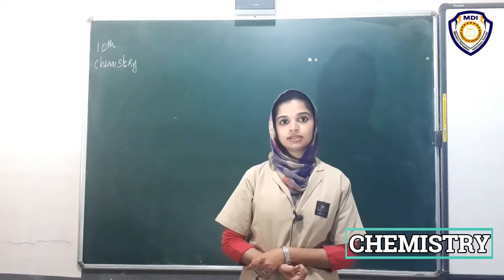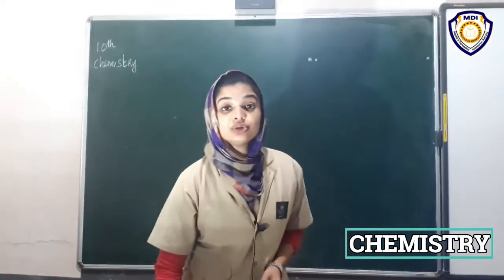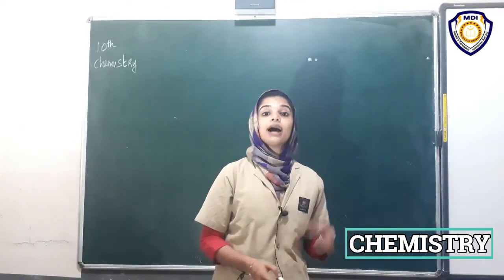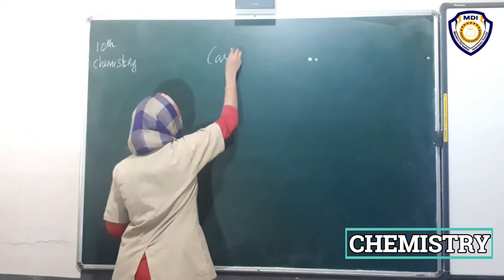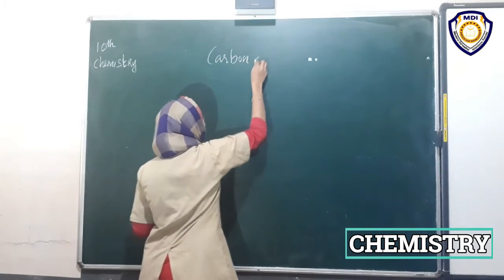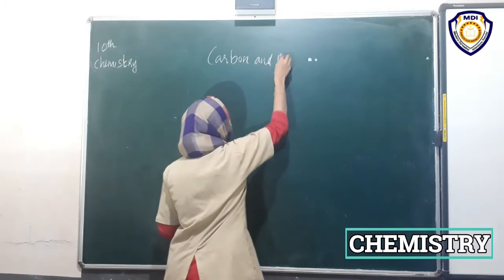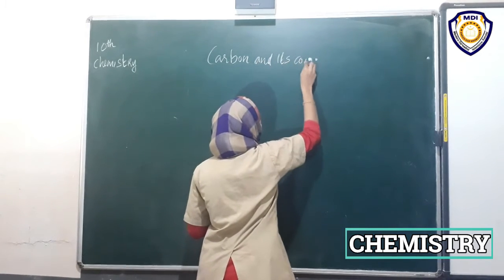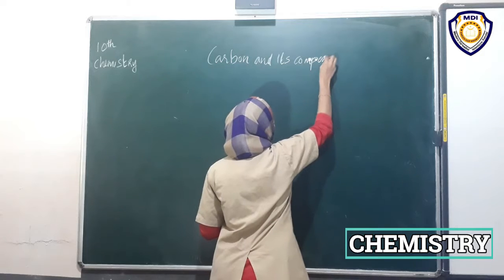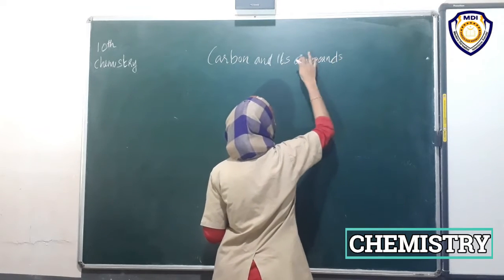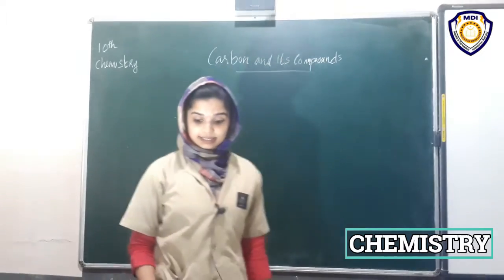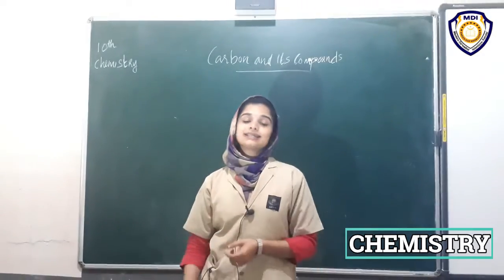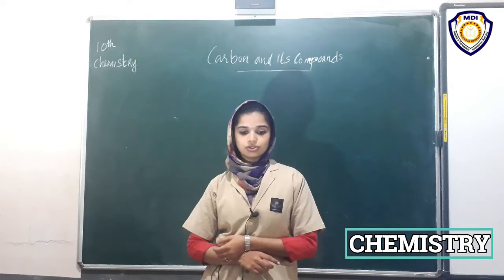Why? So, the new chapter is carbon and its compounds. Carbon and its compounds. So, we are going to discuss carbon and its compounds.